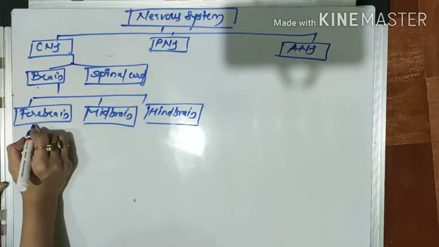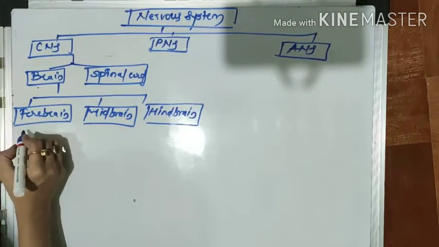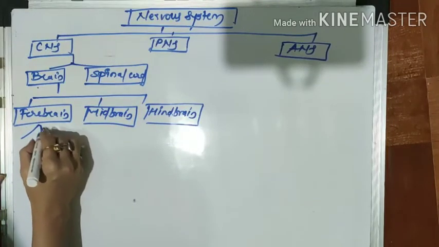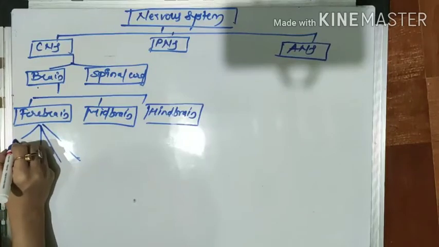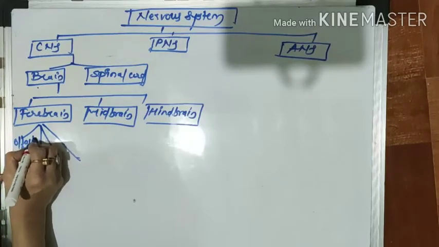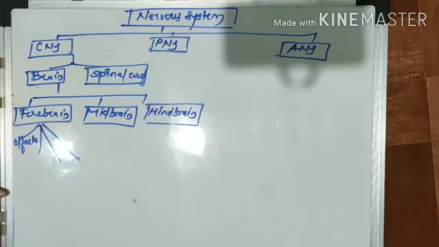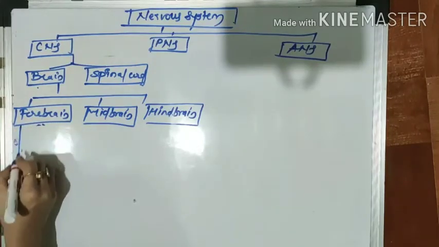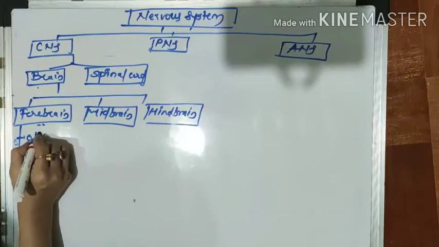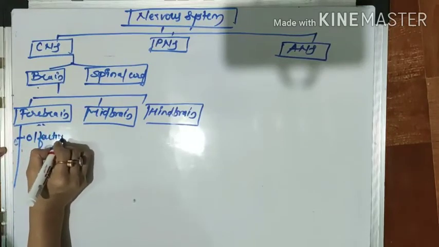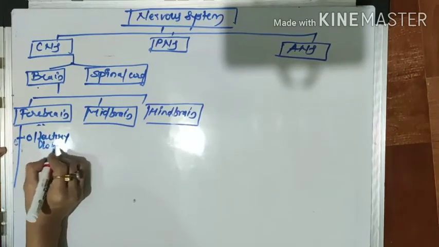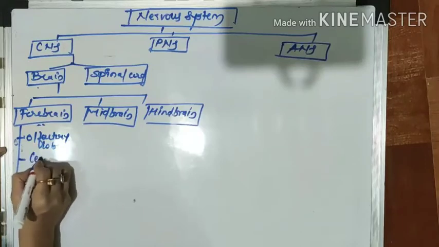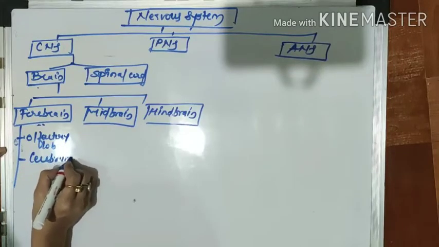The forebrain has four parts. The first part is the olfactory lobe, right? Second is the cerebrum.